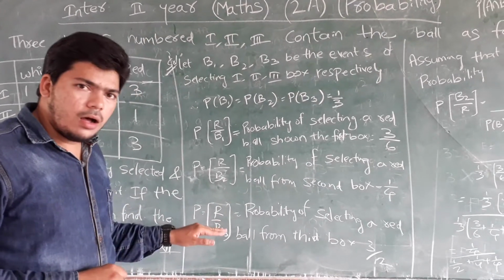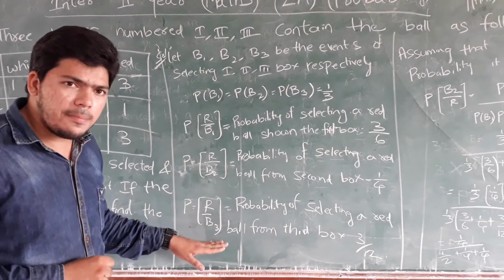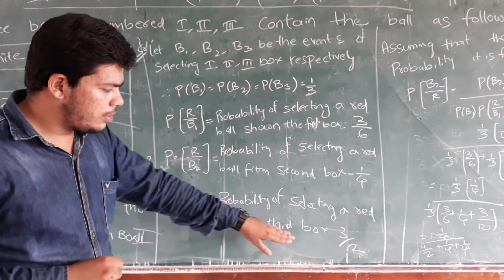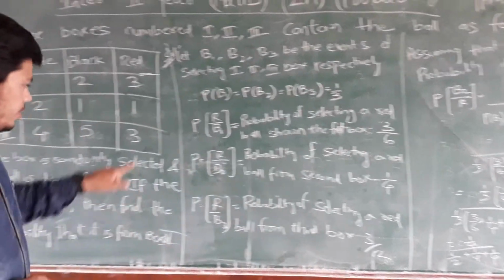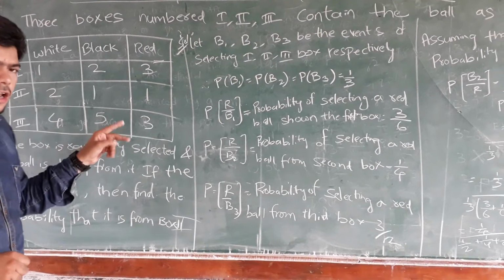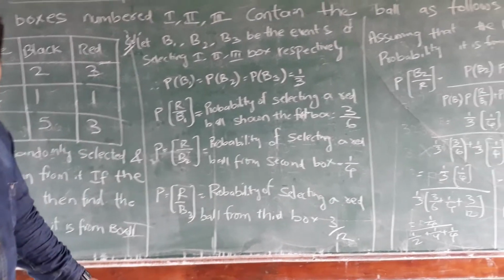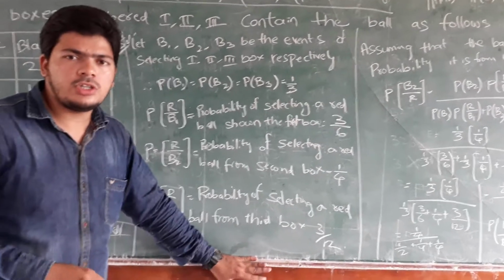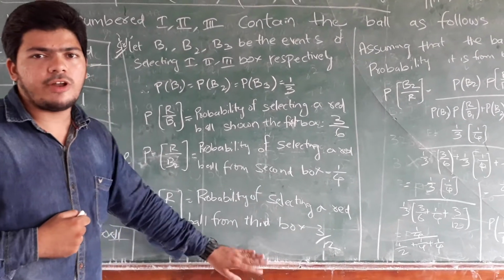Probability of selecting a red ball from bag 3 is 3 by 12: 3 red out of 12 in total. Hoping that till here you have understood. I am giving 10 seconds for you to write down here.